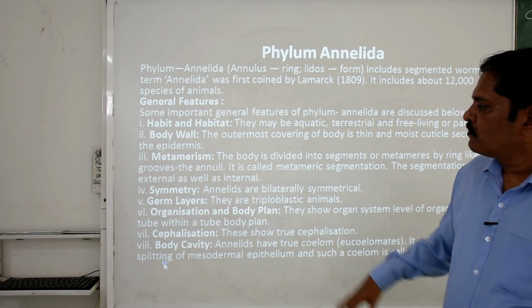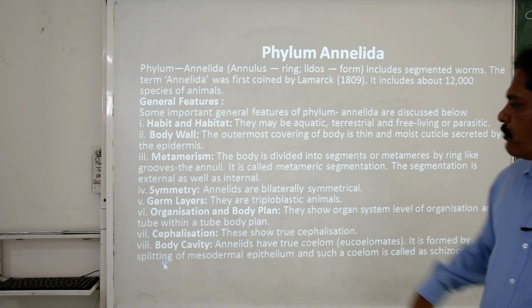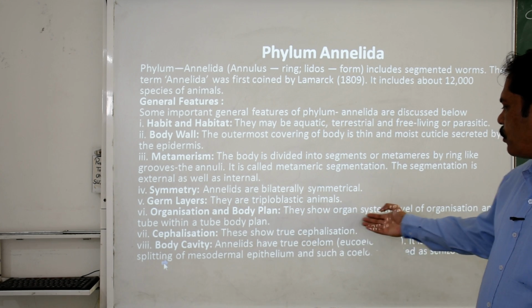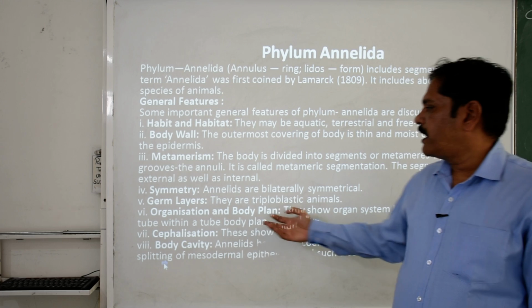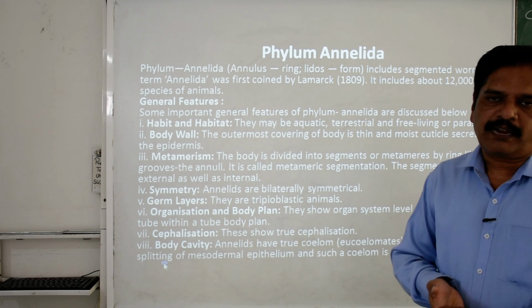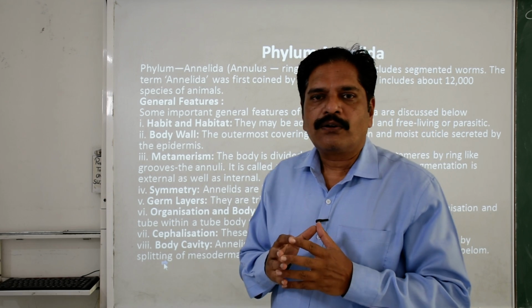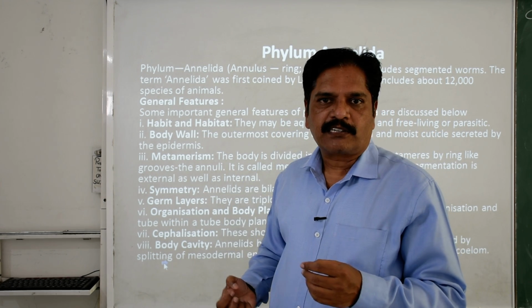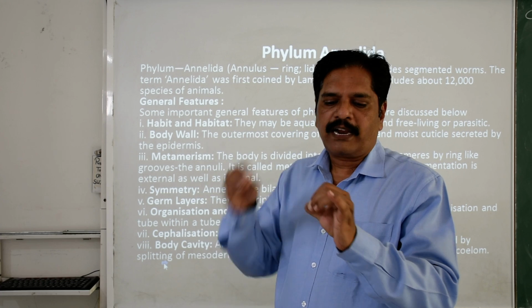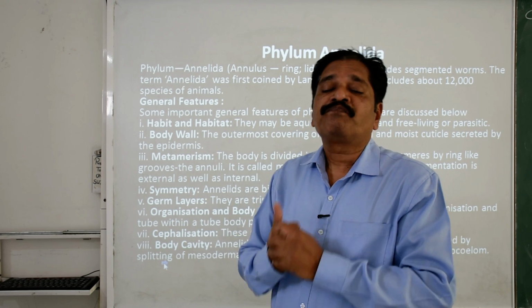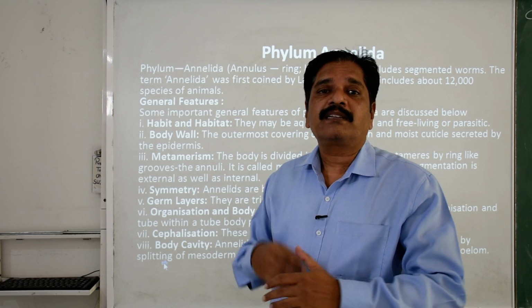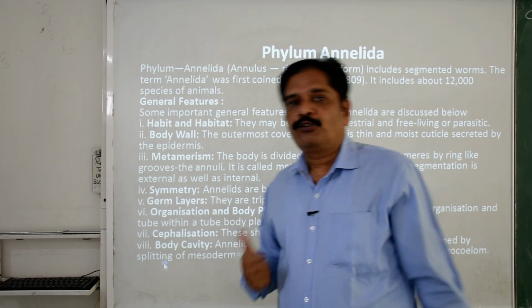Right? Now the organization and the body plan. They show organ system level of organization and a tube within a tube body plan. They have an outer body wall and an inner alimentary canal. One is the outer tube and the second is the inner tube. That's why this kind of body plan is called tube within a tube.